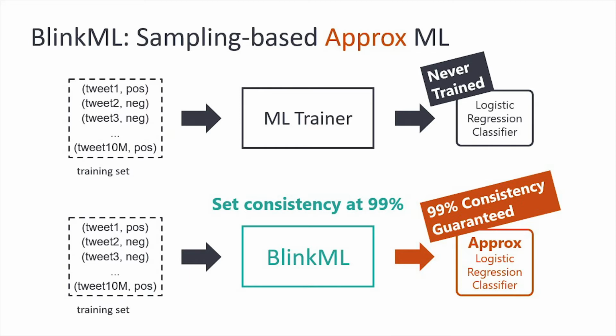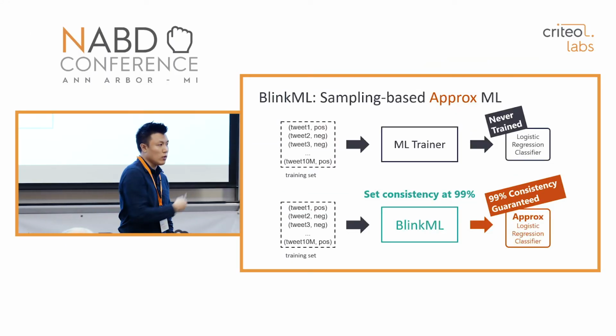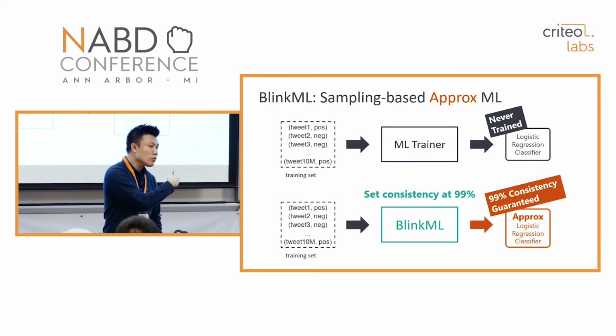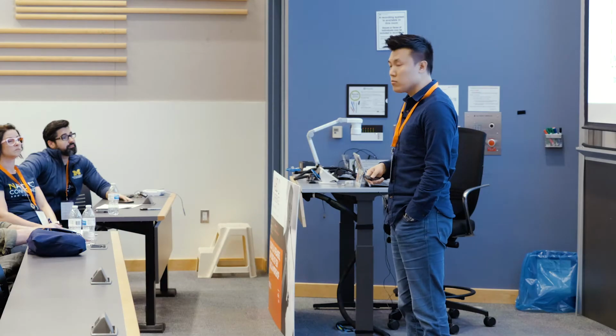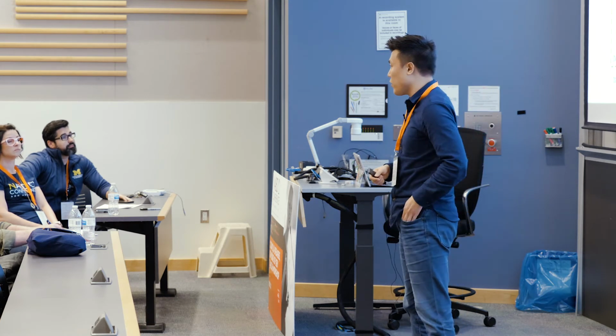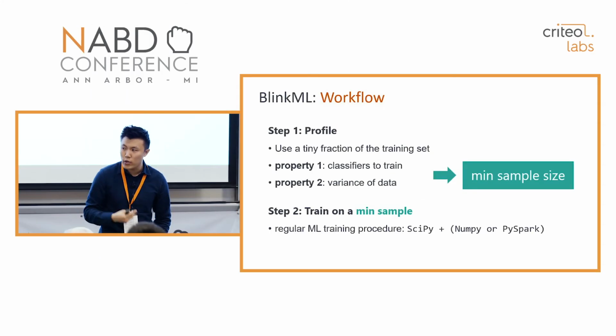So we developed a system called BlinkML to handle this process. You set BlinkML at a consistency level, for example 99%, and then you provide a training set. Then BlinkML automatically figures out the minimum sample size that is large enough to still guarantee the required 99% consistency level. Something very important here is that we never train the exact logistic regression classifier. In order to achieve that, BlinkML has a two-step workflow. The first step is the profiling step, and the second step is the actual training stage.